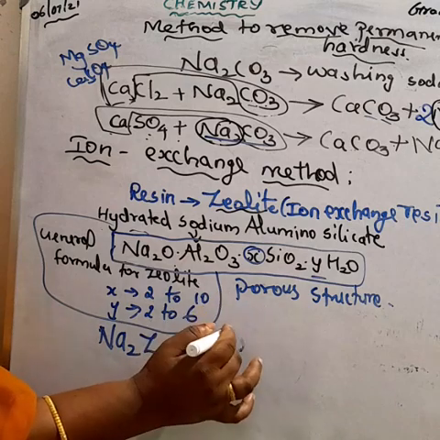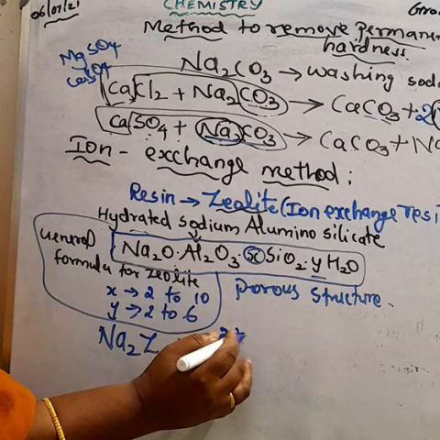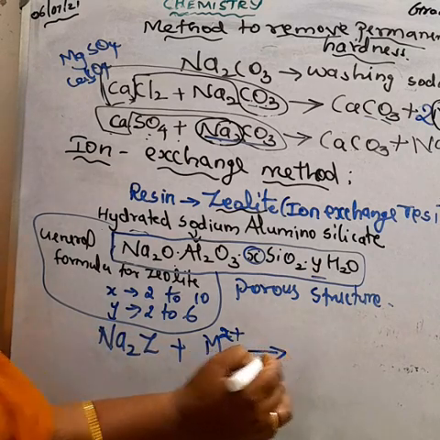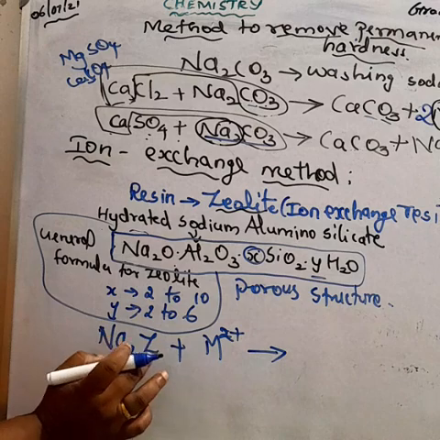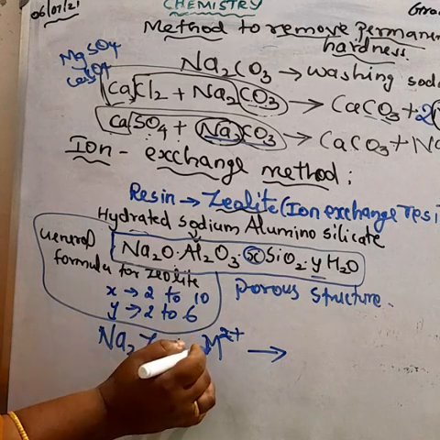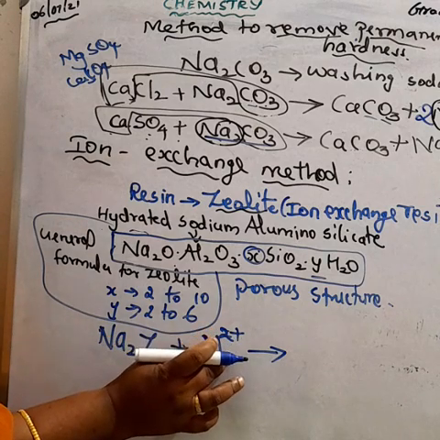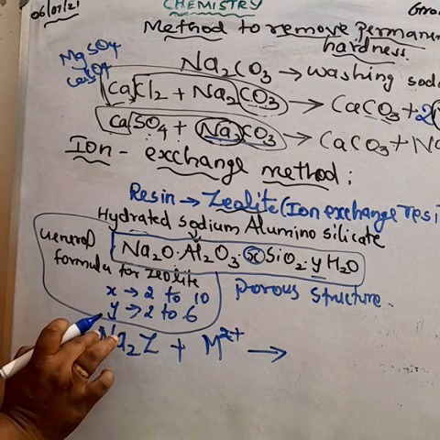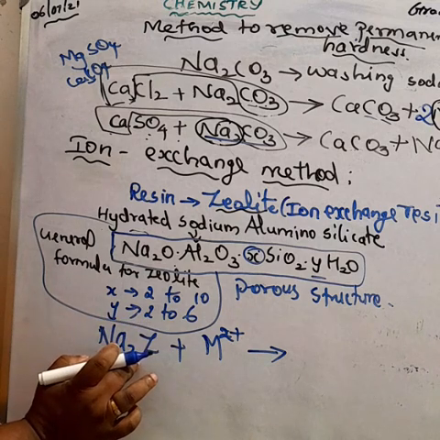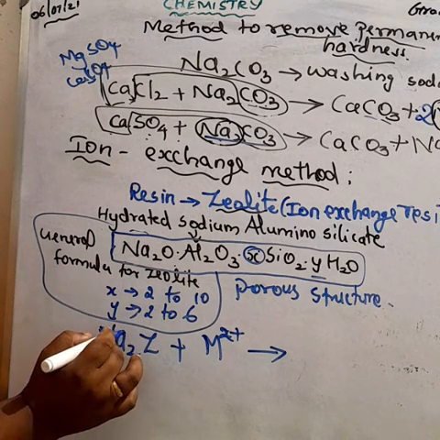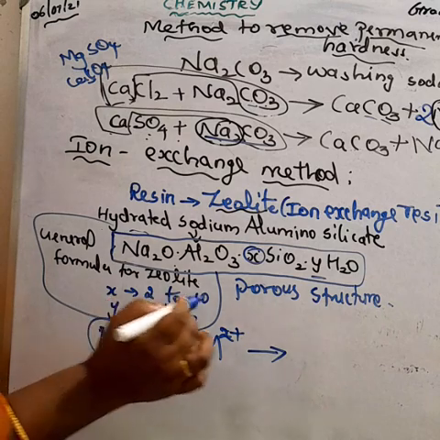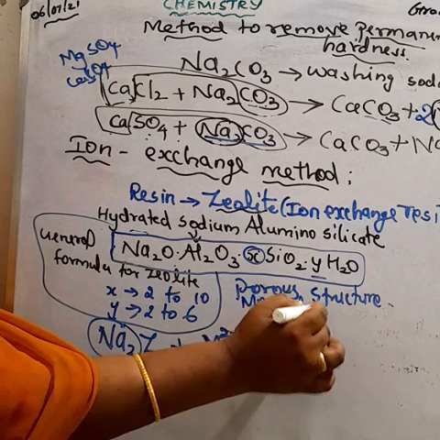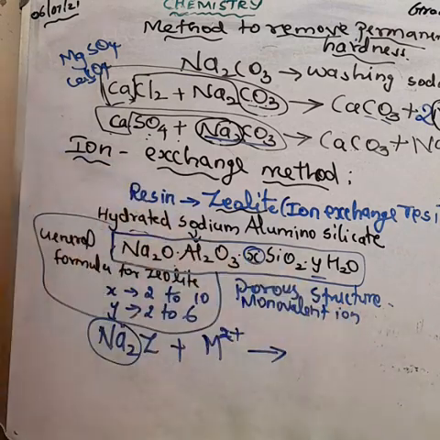When we pass the hard water through the zeolite bed, the metal ions present in hard water exchange with the sodium in zeolite. Sodium in zeolite is a monovalent ion, loosely held in the zeolite complex structure, so it can be easily removed.